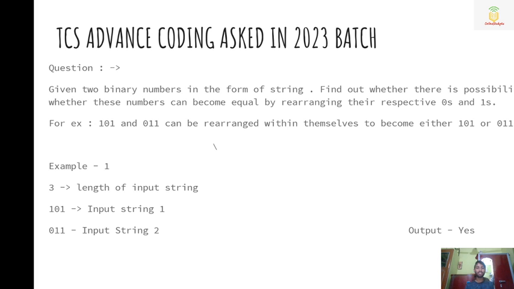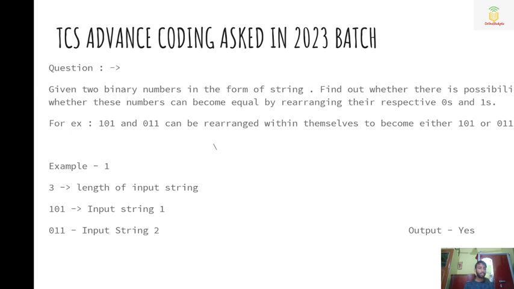So now let's discuss the question without wasting any time. First we will read the question, then we will discuss the approach of this question, and then we will discuss the coding solution. And then we will also discuss the time complexity and the space complexity for this question. So stay till the very end.